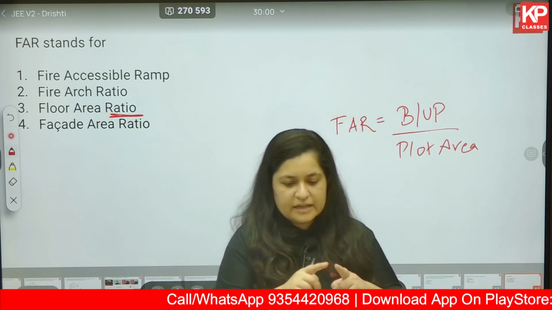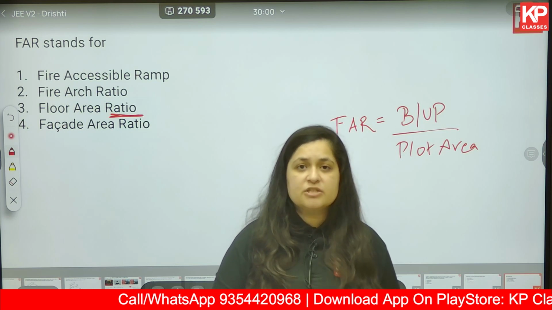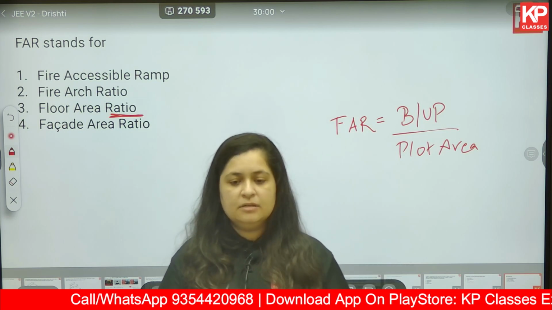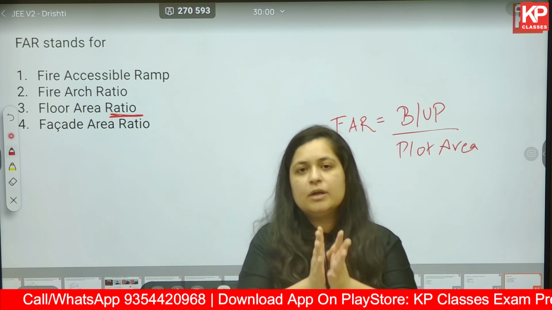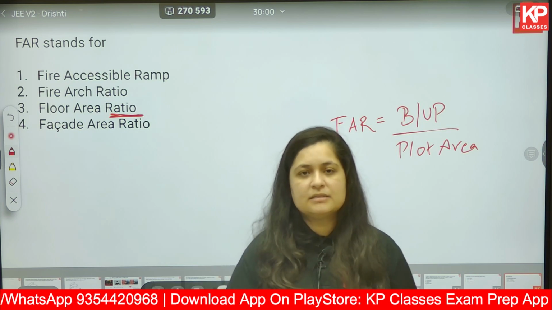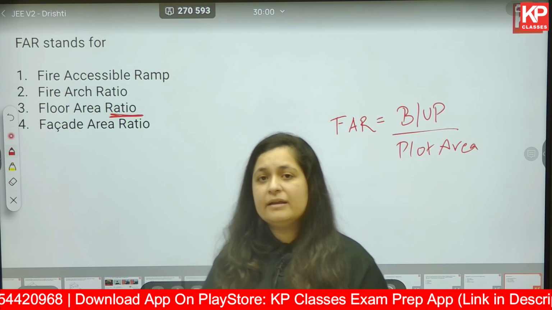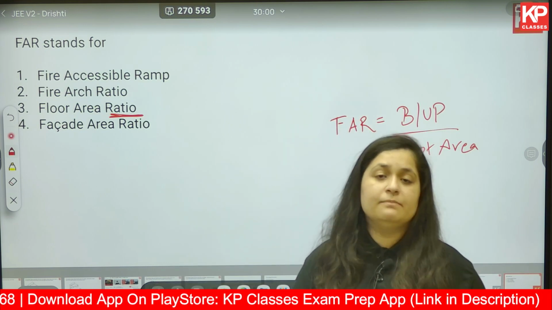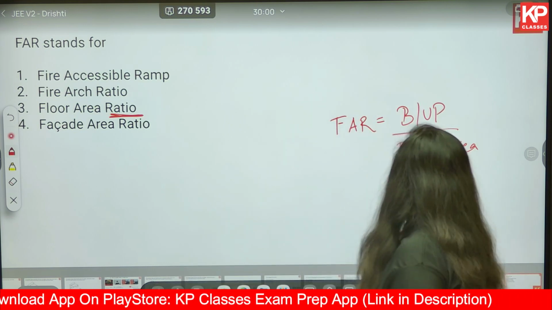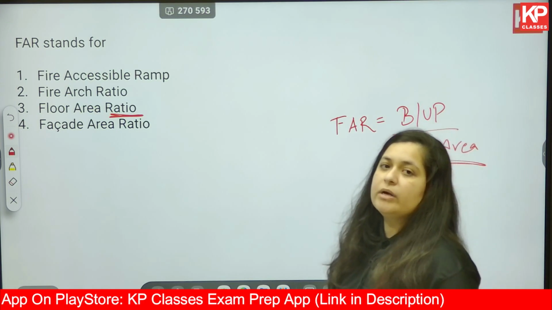Plot area is basically the land parcel that you get for construction. As an architect, as a civil engineer, the client will come to you that this is the land parcel and I want to make a house, for example, on this. Okay, that is the plot, and the area of that particular land parcel or site or plot is going to be the plot area.